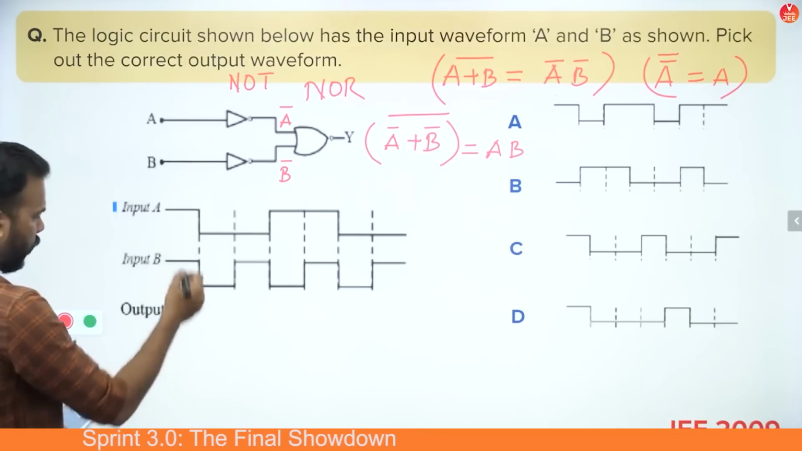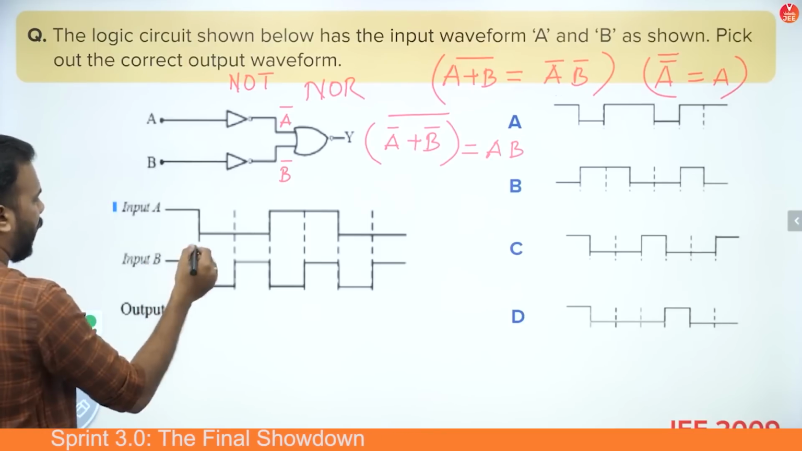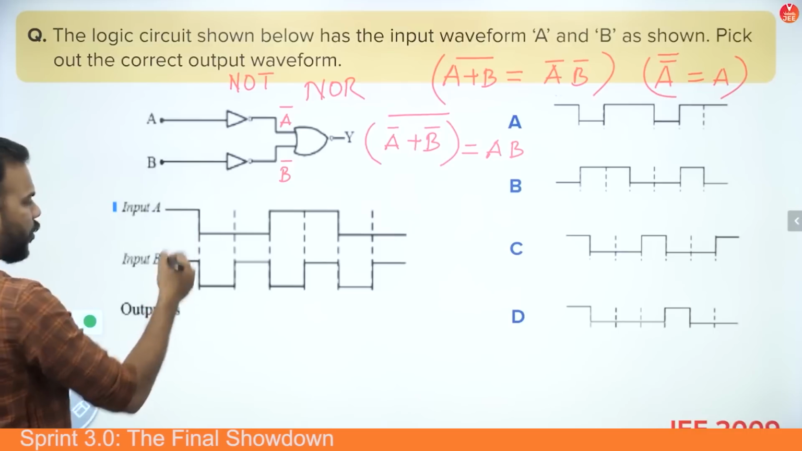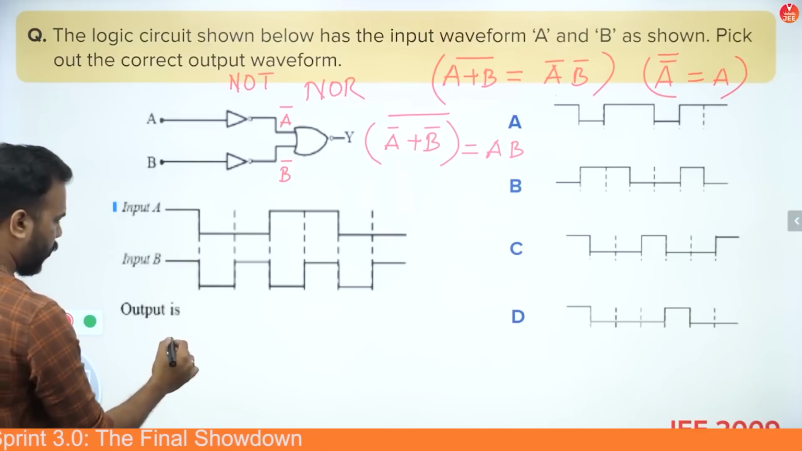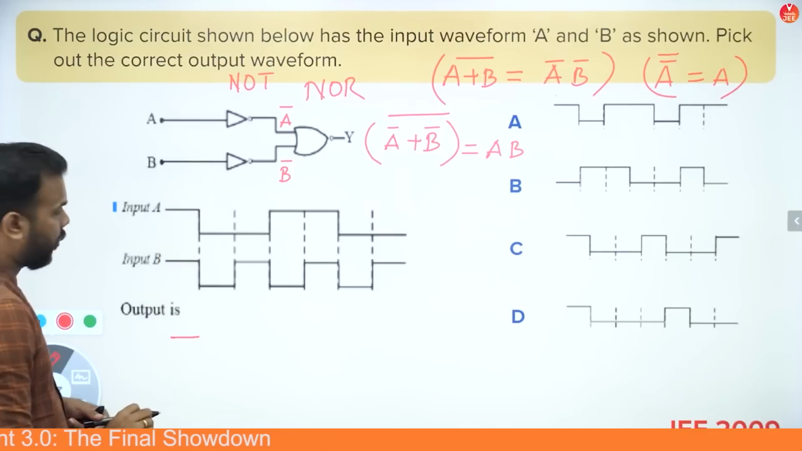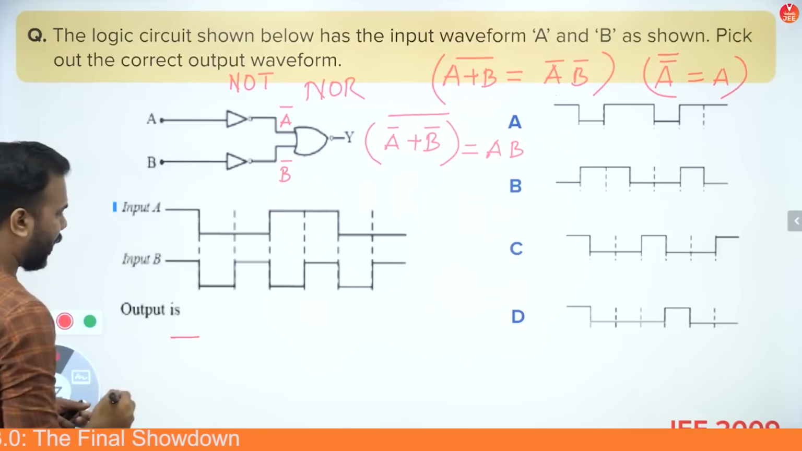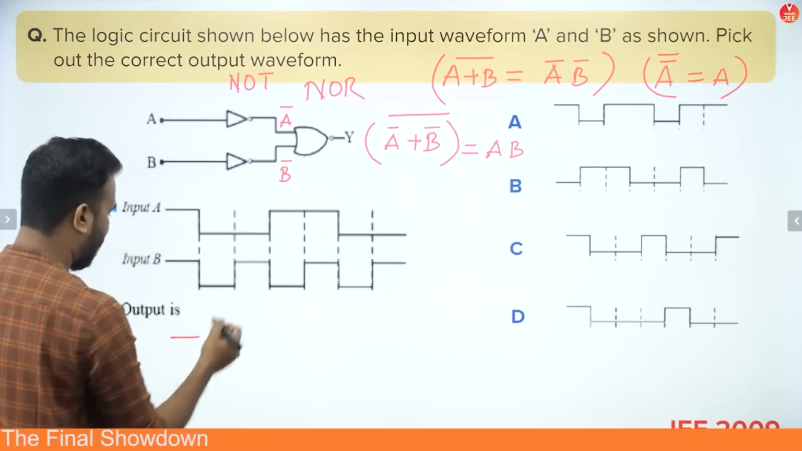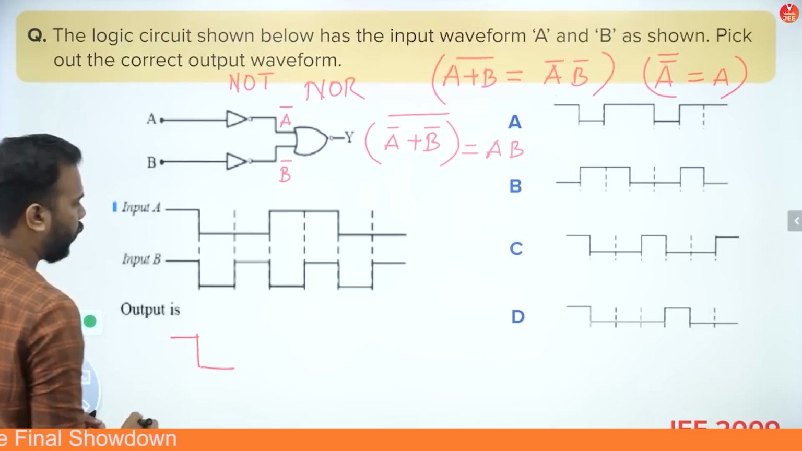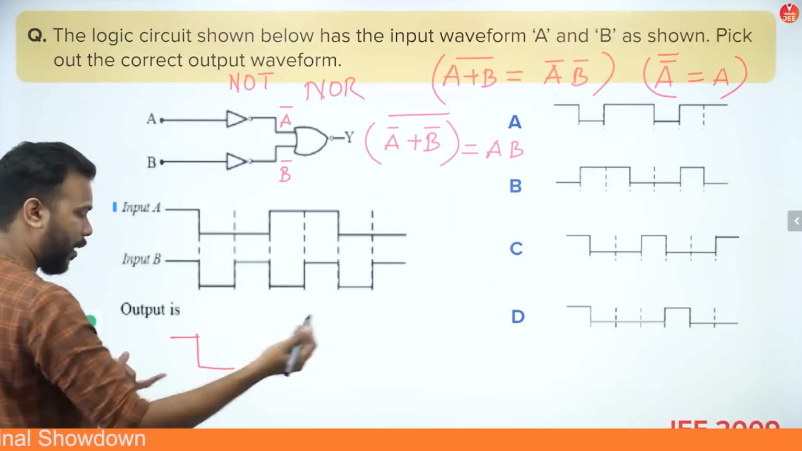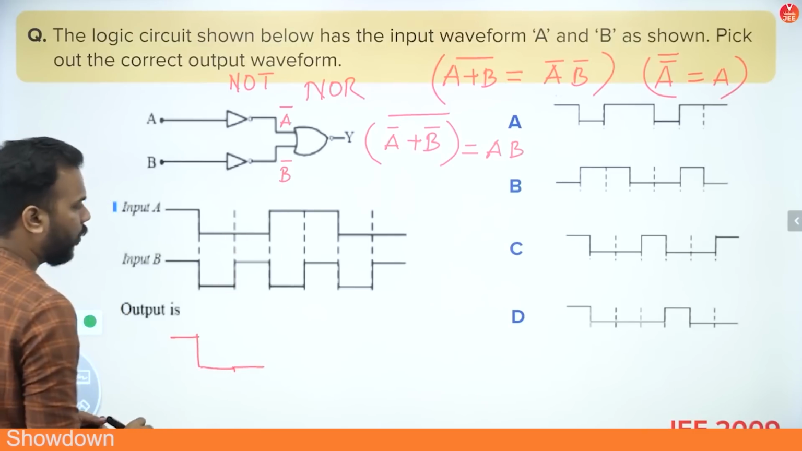So let me try to follow both of them. We know that the inputs which are starting are both 1, so you will have first output as 1 from that AND gate. Now this is 0 and this is 0, so the next will be 0. Now this is 0, this is 1, but in an AND gate it will remain 0.